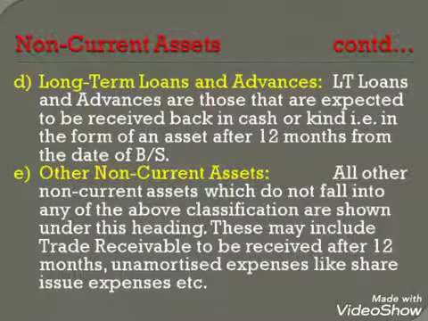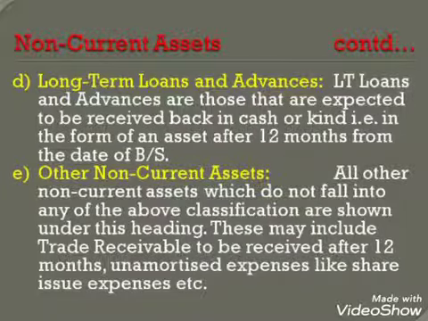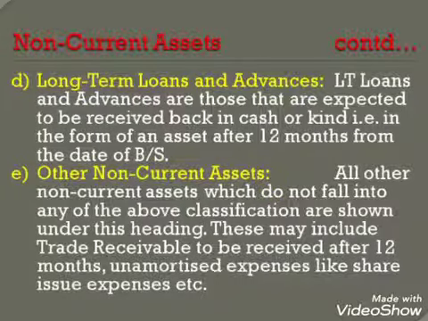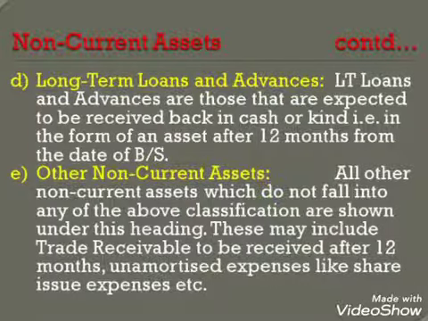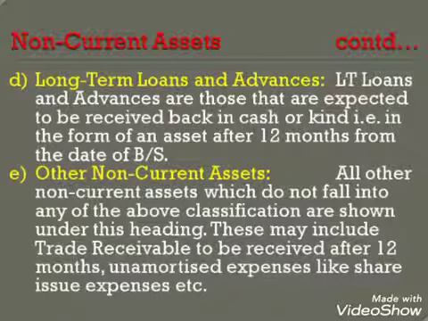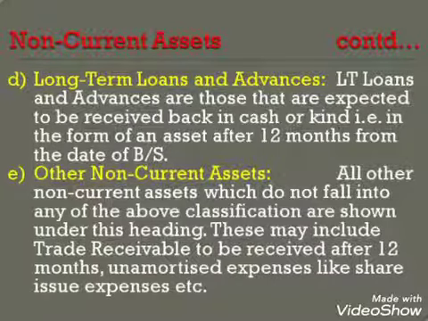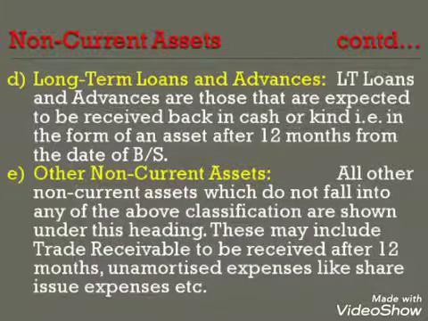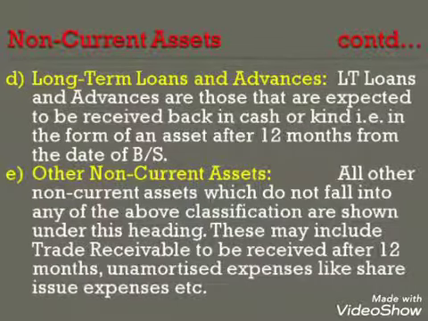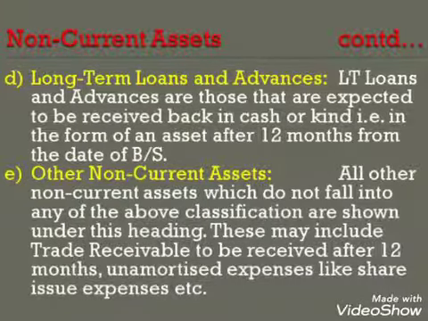Fourth subhead is long-term loans and advances. Long-term loans and advances are those that are expected to be received back in cash or kind, that is in the form of an asset after 12 months from the date of balance sheet. Fifth, other non-current assets. All other non-current assets which do not fall into any of the above classifications are shown under this heading. These may include trade receivables to be received after 12 months, unamortized expenses like share issue expenses, etc.